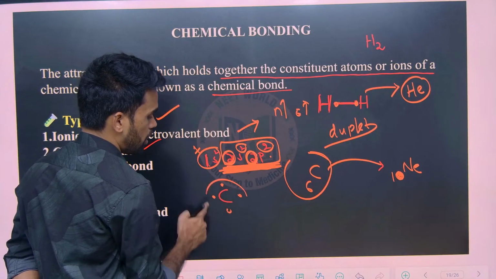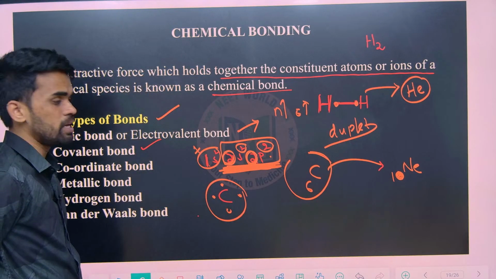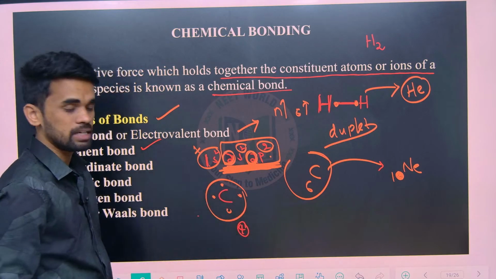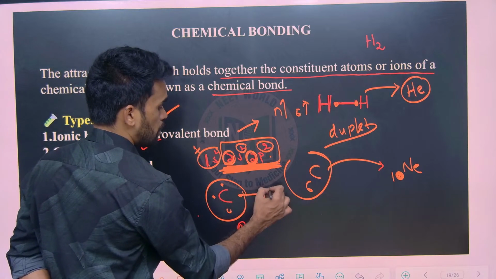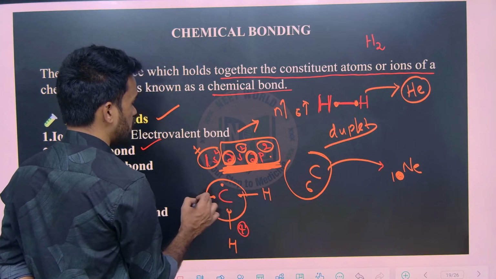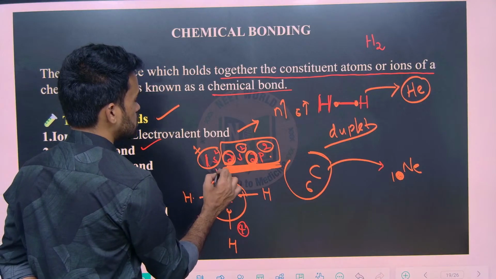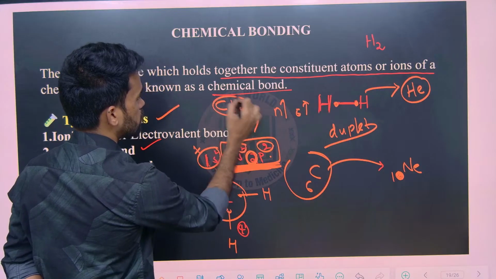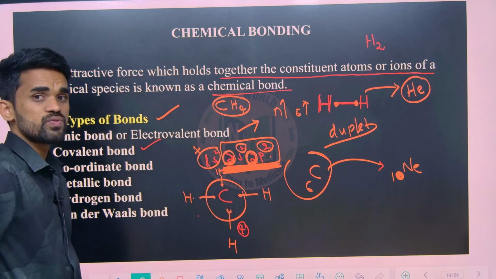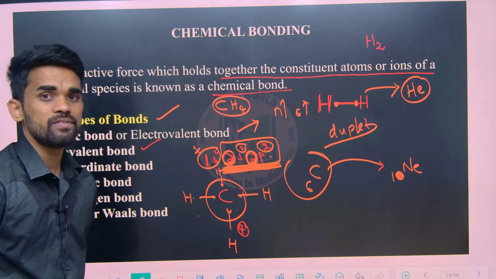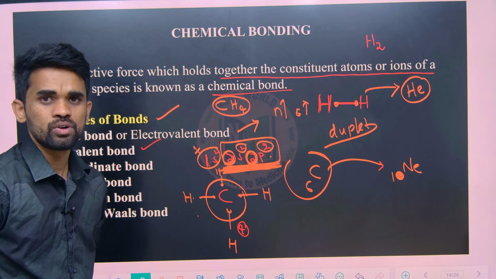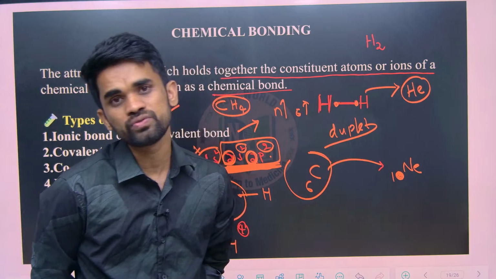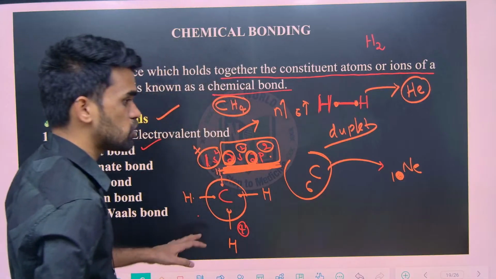In order to become stable, how many bonds can it make? It still requires 4 more electrons, so that 4 plus 4 becomes 8. Therefore carbon tries to pair up with 4 other elements that can donate at least 1 electron. For example, carbon and hydrogen combine to give methane, CH4, because of 4 electrons from carbon and 1 electron from each of the 4 hydrogens. Therefore the total becomes 8 electrons for carbon and 2 for each hydrogen. Hope the discussion is clear up to here.